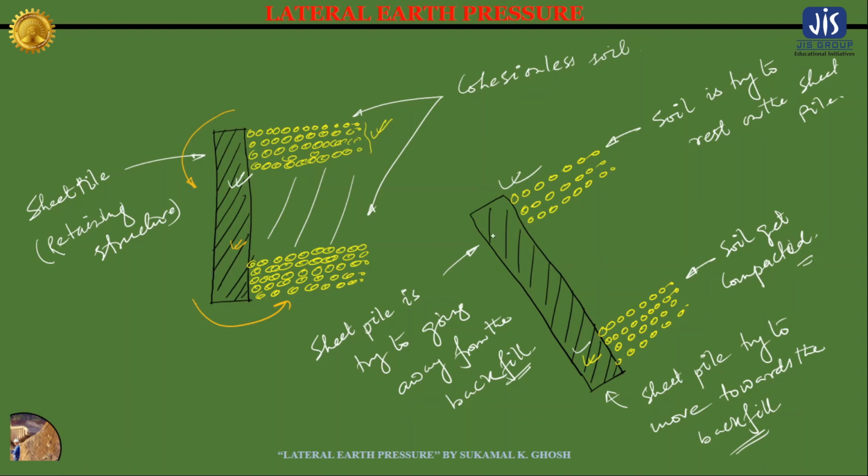When the sheet pile is moving away from the backfill, the lateral earth pressure exerted between the soil and the sheet pile is known as active earth pressure. And when the sheet pile is moving towards the backfill and trying to compact the soil, it is known as passive earth pressure.